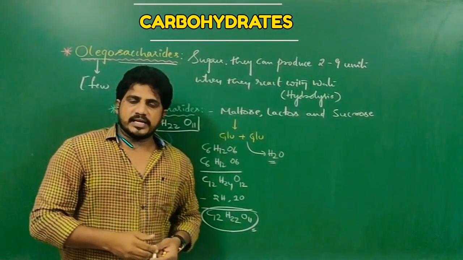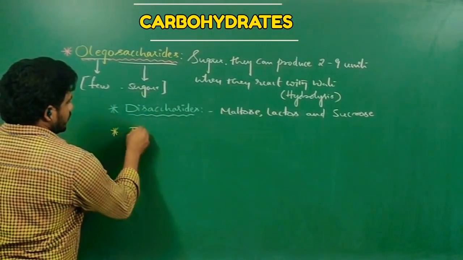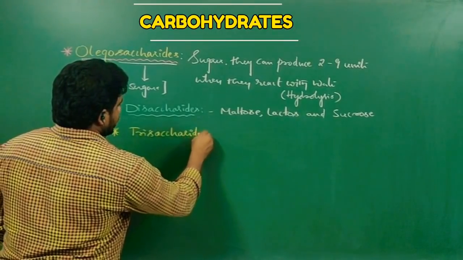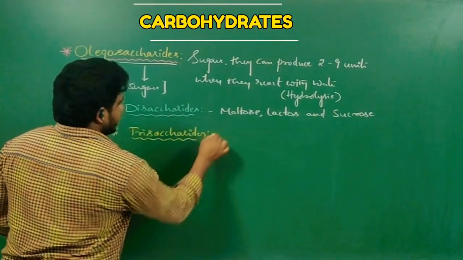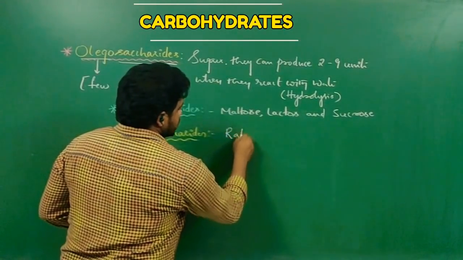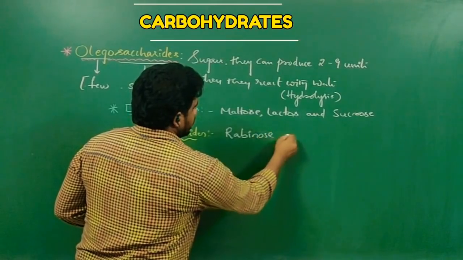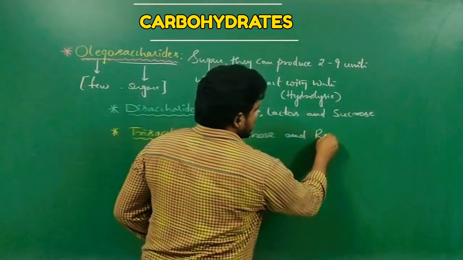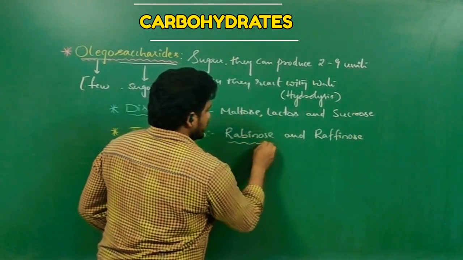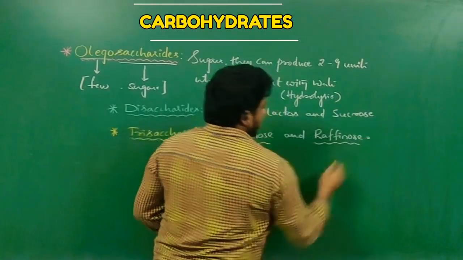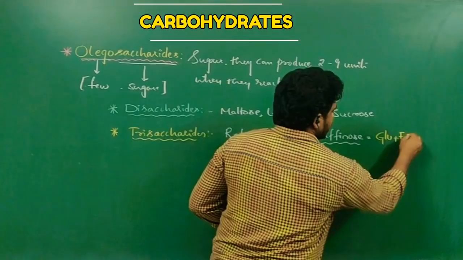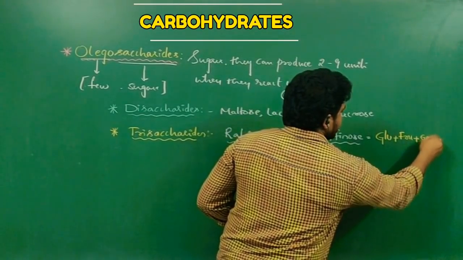Let us see the trisaccharides and tetrasaccharides. Trisaccharides have 3 monosaccharides combined. One example is raffinose. This is an example of a trisaccharide. It has glucose plus fructose plus galactose.